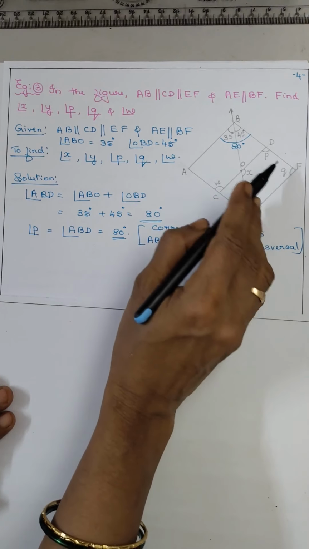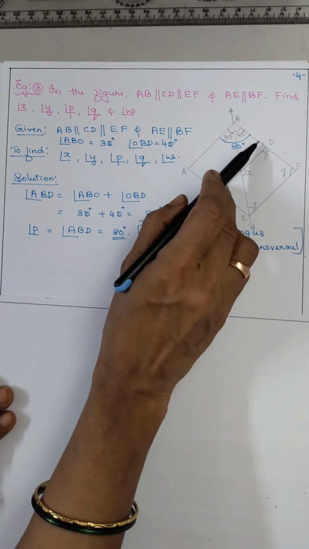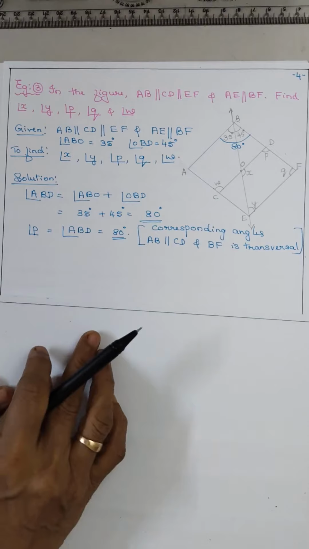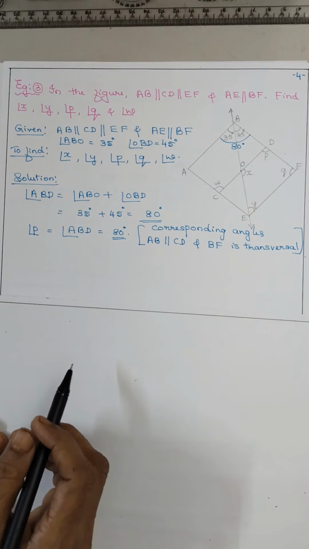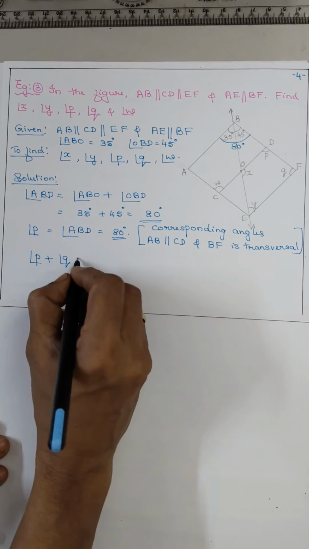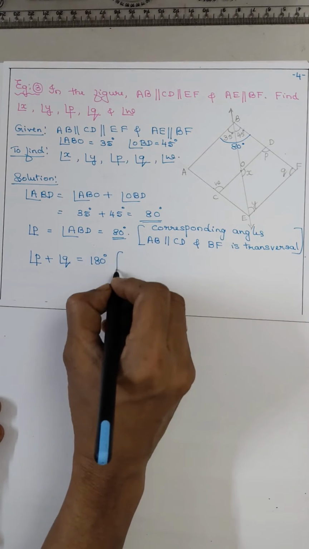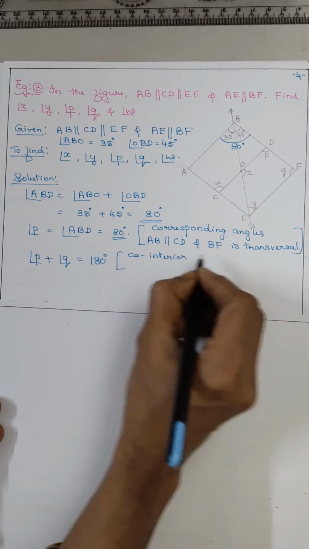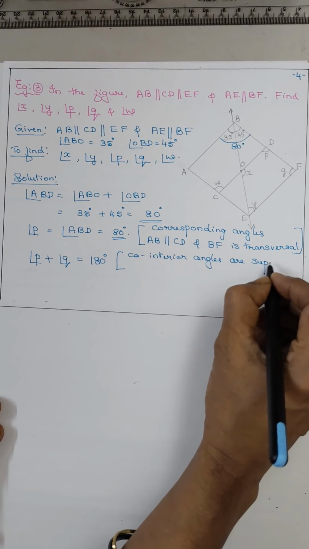Now to get Q, P and Q, if you take these two lines and this is the transversal, the angles inside the two parallel lines on the same side of the transversal are co-interior angles, isn't it? So angle P plus angle Q, they form a supplementary 180 degrees. So co-interior angles are supplementary.